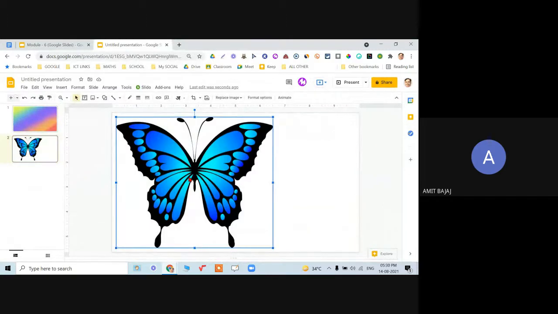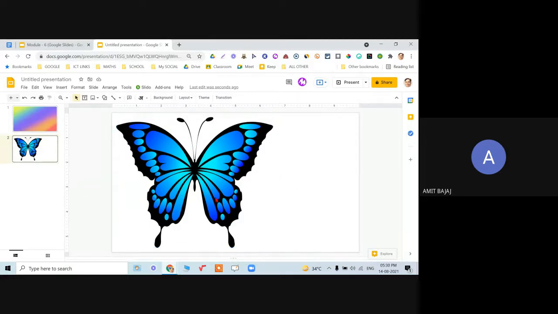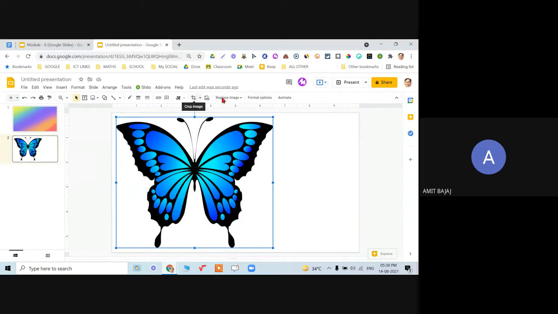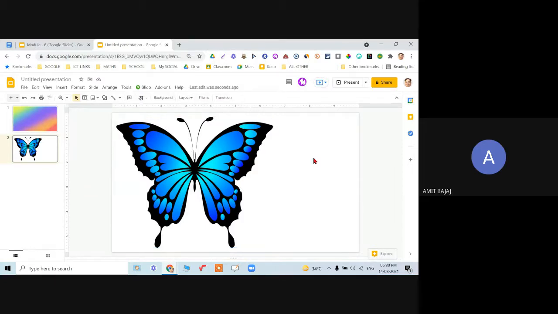Now what all can be done with the image? Please check it out. When I click on this image, look at these options coming up over here. This is the crop image, reset image, replace image, and so on. So let me crop this image.